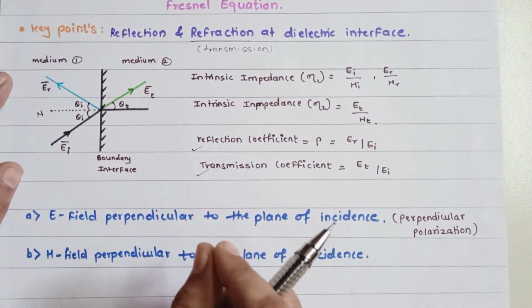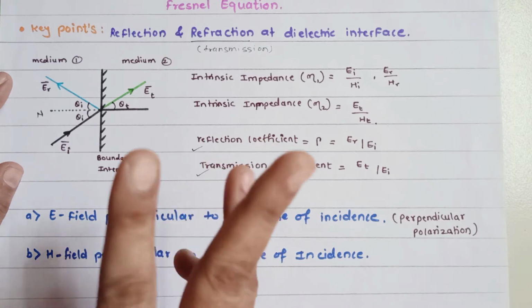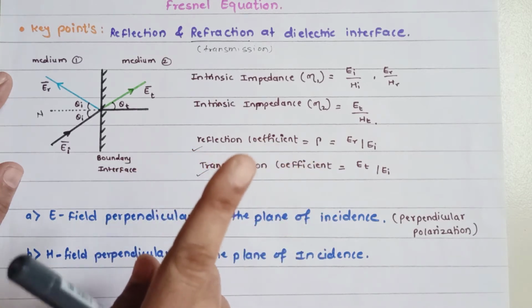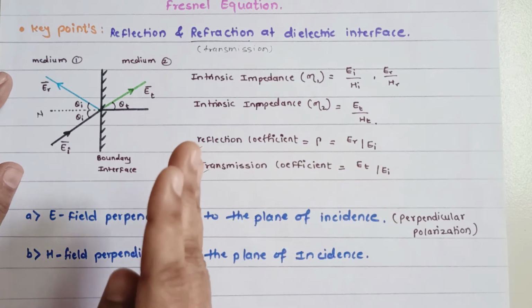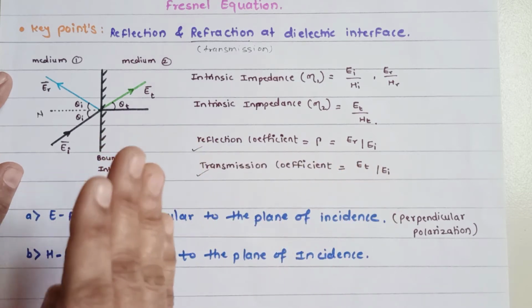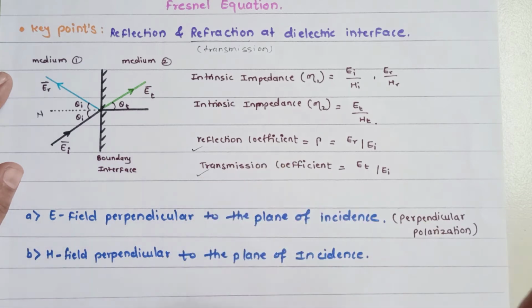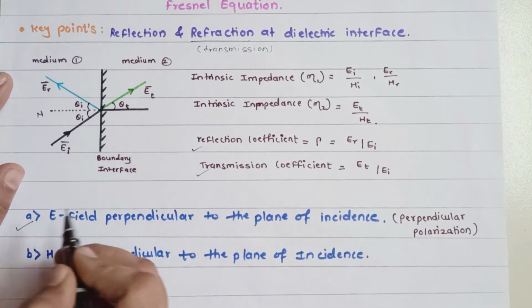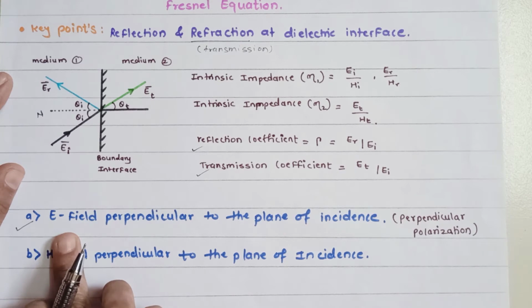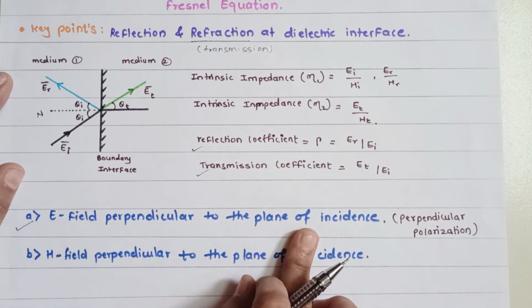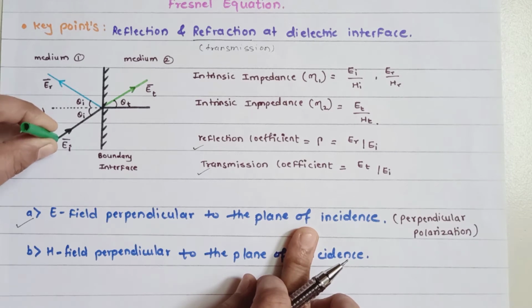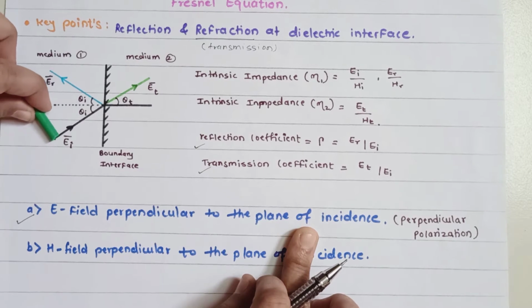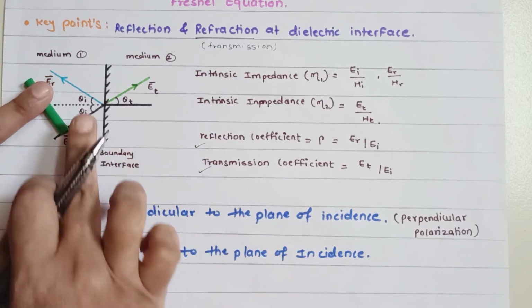Now here we are going to study two cases. Let us first investigate the reflection and refraction coefficient for perpendicular polarization. तो first thing यहाँ पे, the first case will be the electric field that is perpendicular to the plane of incidence. So this is the first possibility कि हम लोग इसको perpendicular consider करें. And the second possibility: the electric field is exactly parallel to the plane of incidence.